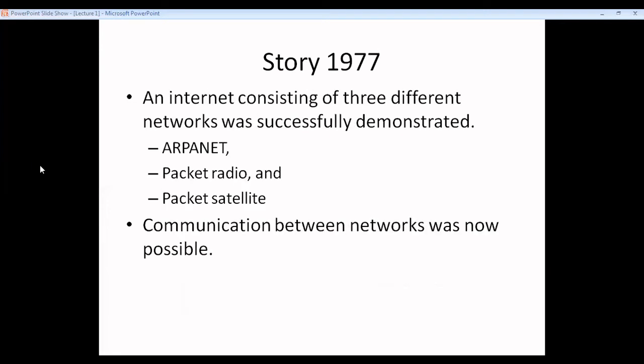What happened in 1977? An internet consisting of 3 different networks was successfully demonstrated. It was ARPANET, packet radio, and packet satellite. Communication between networks was now very much possible.